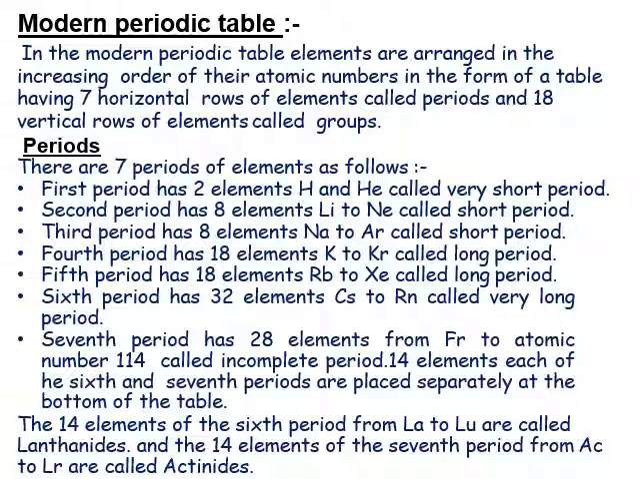And the seventh period has 28 elements from francium to atomic number 114, called the incomplete period. The 14 elements each of the 6th and 7th periods are placed separately at the bottom of the table. The 14 elements of the 6th period, from lanthanum to lutetium, are called lanthanides, and the 14 elements of the 7th period, from actinium to lawrencium, are called actinides.